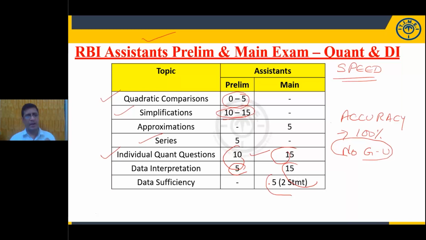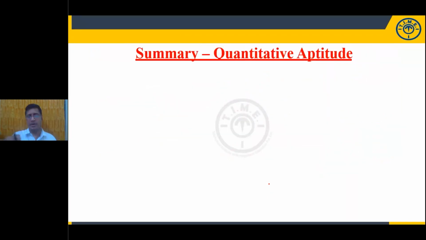Anyhow, in the RBI assistant examination, IBPS office assistant, that is a clerical examination, or RRB clerical examination, in all the assistant cadre, meaning clerical cadre, they will ask easy to moderate level questions in the preliminary examination. So you need not worry about the level of difficulty. Just be thorough with the concepts so that you can score a good score in your preliminary examination.